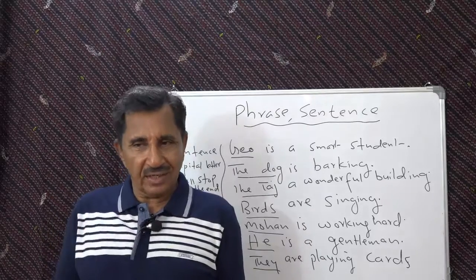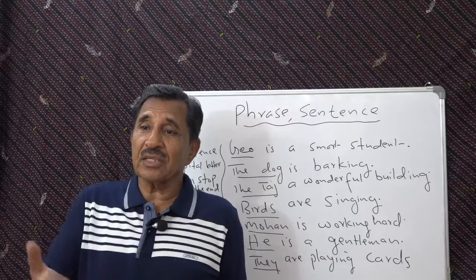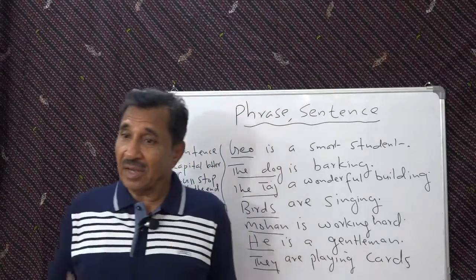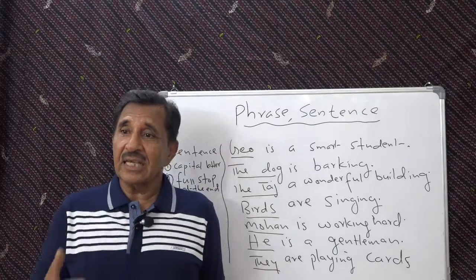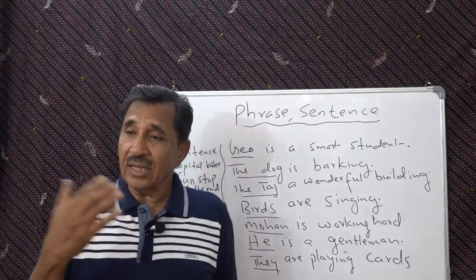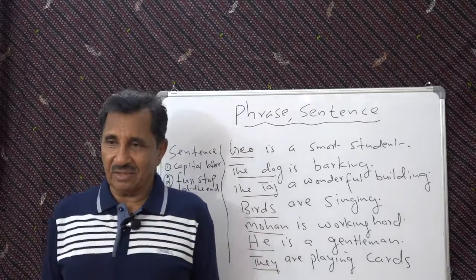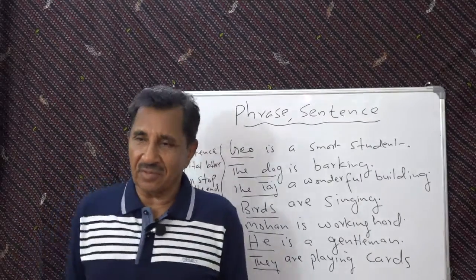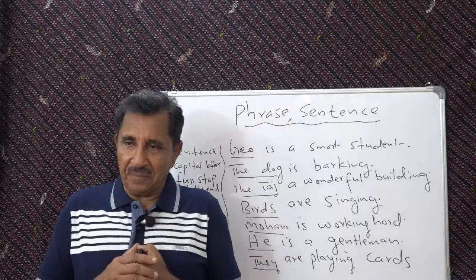It can be the name of a country. America is a great country. Name of a day. Tuesday is a holiday. Name of a month. July is a rainy month. Yes, July is a rainy month, you can say. Isn't it? So it has to be the name.